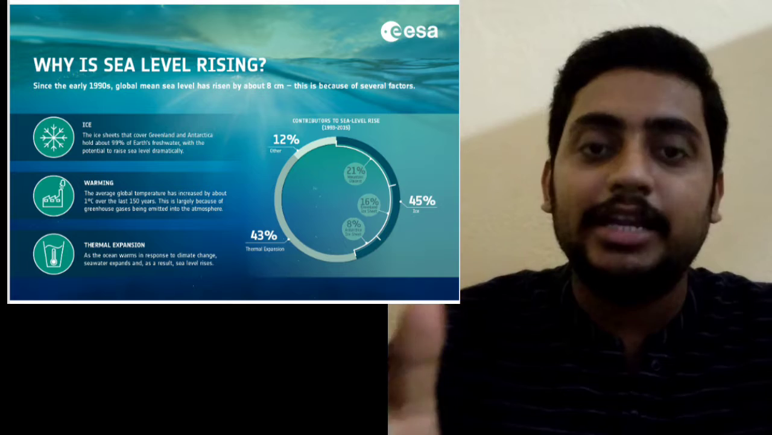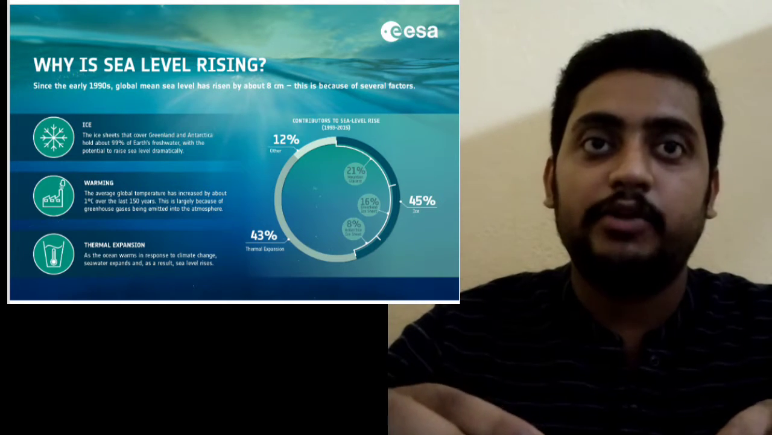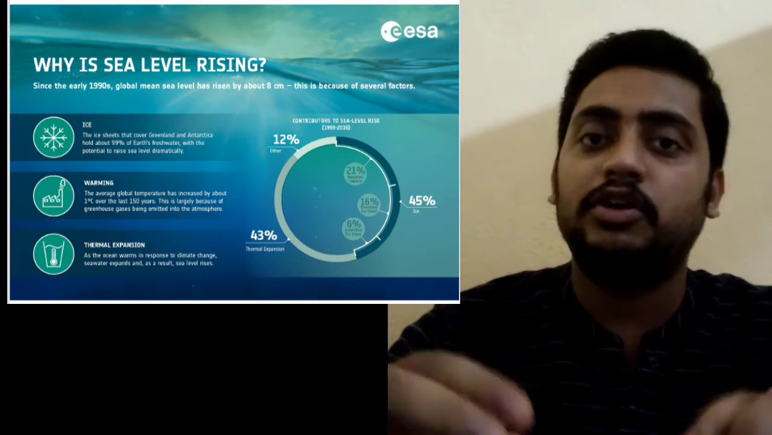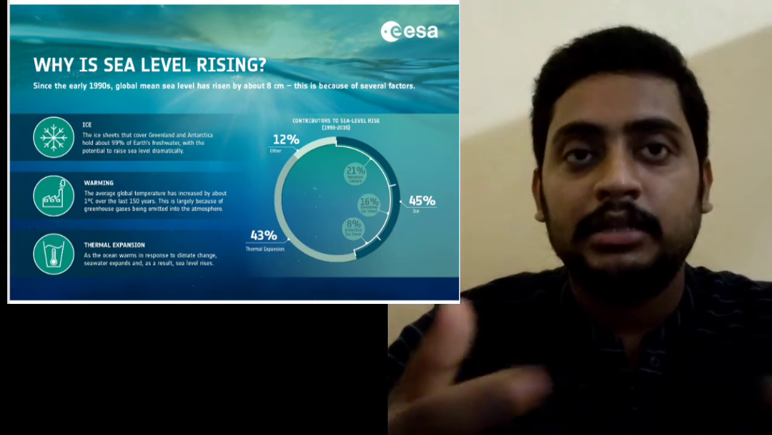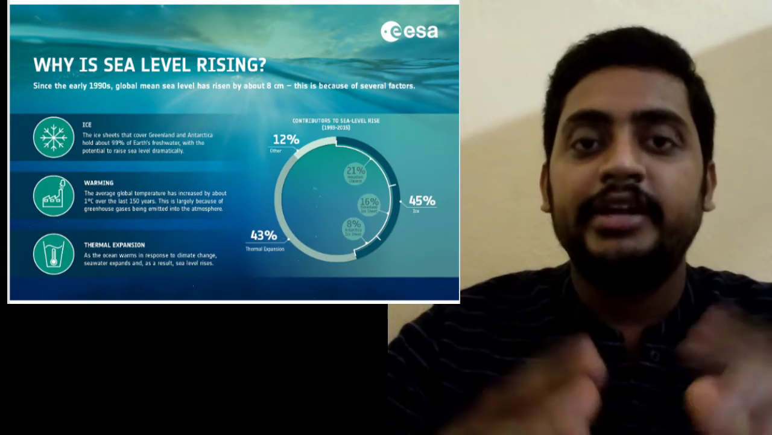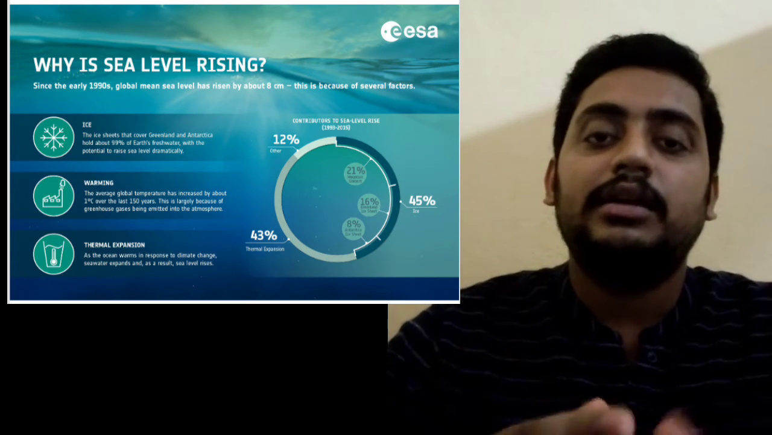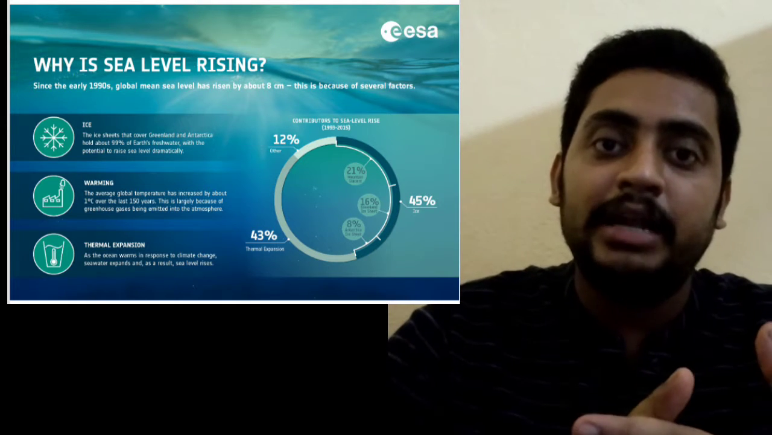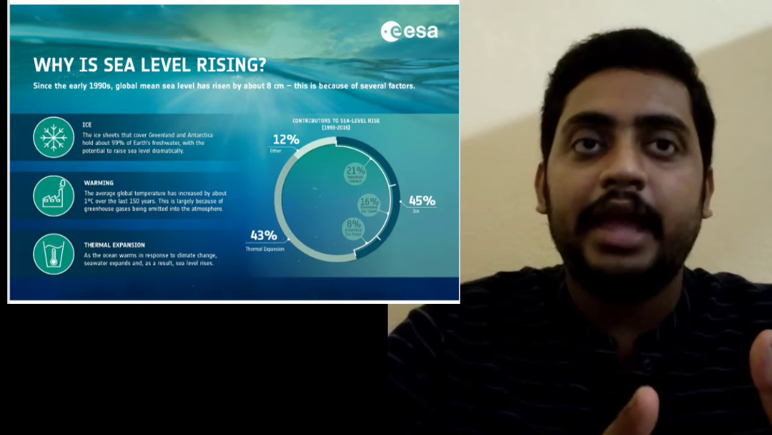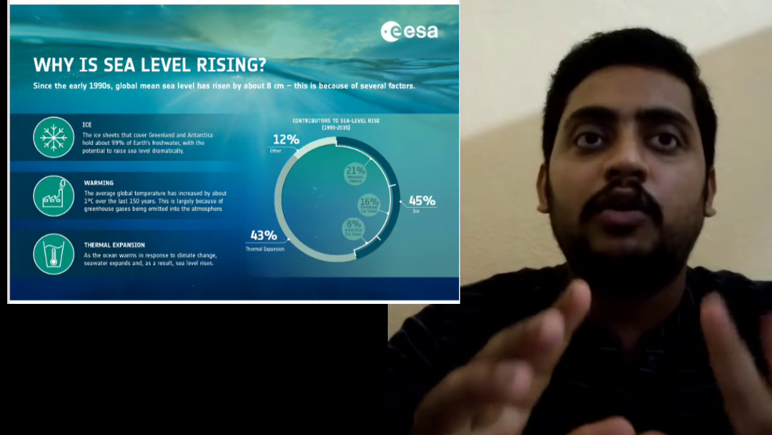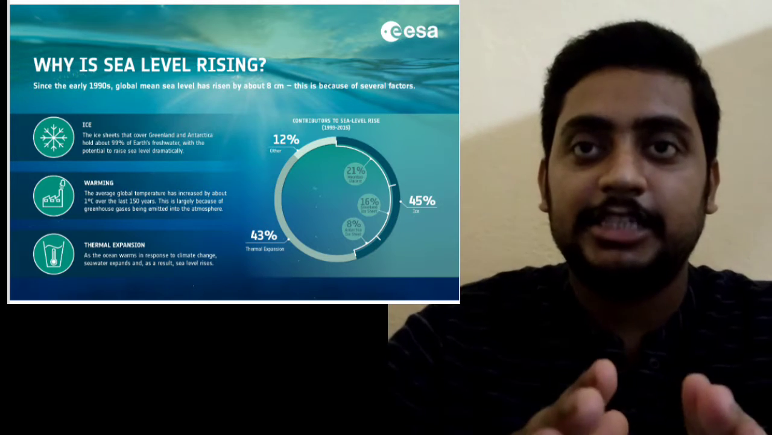And warming: the average global temperature has increased about 1 degree centigrade over the last 50 years. This is largely because of the greenhouse gases being emitted into the atmosphere. And thermal expansion: the ocean warms in response to climate change and seawater expands. As a result, sea level rises. So ice sheet melting, thermal expansion of ocean water, and warming are the main causes of sea level rise according to the European Space Agency.